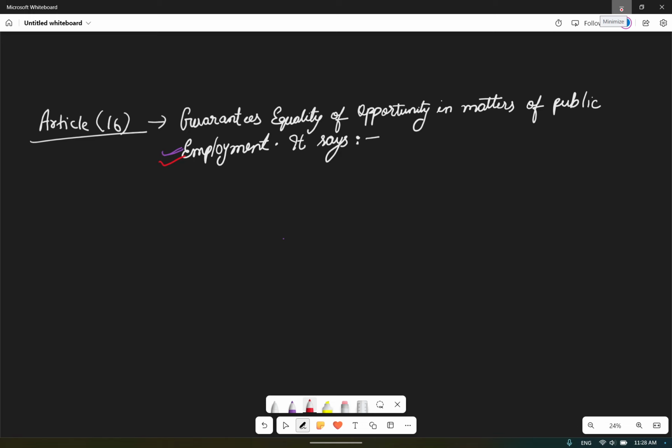So let us suppose reservation is there. If a person from a lower strata has been appointed on the basis of reservation for a particular office, then once appointed, the person's merit will be required for growth within that job.